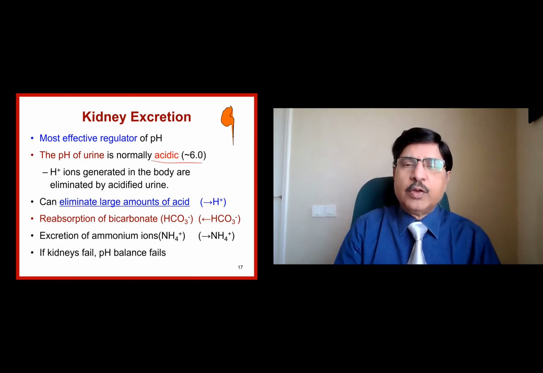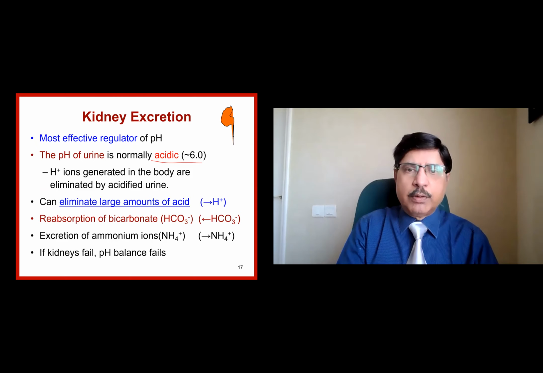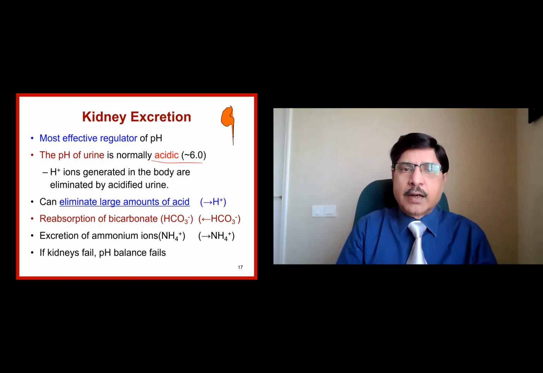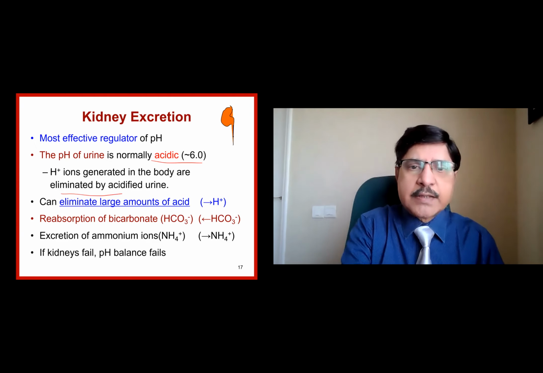So when you have urinary infection, you give citralka. This is to alkalinize the urine, because most of the organisms do not thrive in the alkaline medium. That is why we alkalinize the urine. So we want to convert the acidic urine into alkaline urine. Neutral pH of the water is 7, and 6 is an acidic pH of the urine. So H-ions generated in the body are eliminated by the acidified urine.